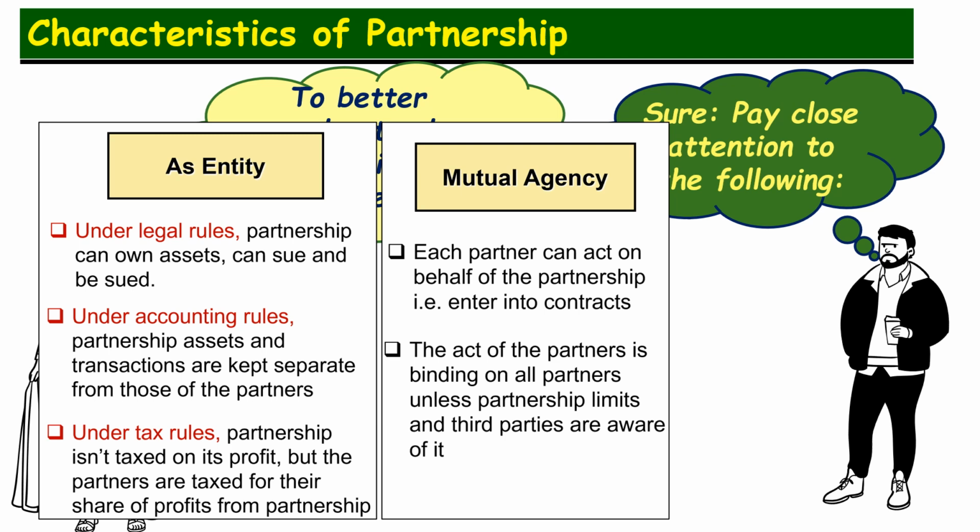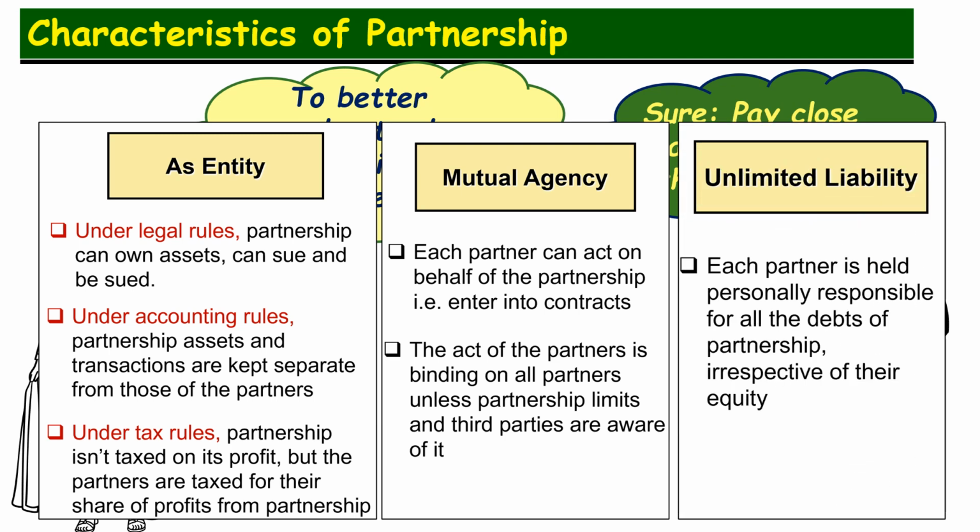And when a partner makes that decision, it will become binding on all other partners. So each partner has authority to make binding decisions on other partners. So if a partnership wants to limit the ability or authority of specific partners, they have to agree upon this, and then they have to make third parties aware that there are limitations to the authorities of specific partners.